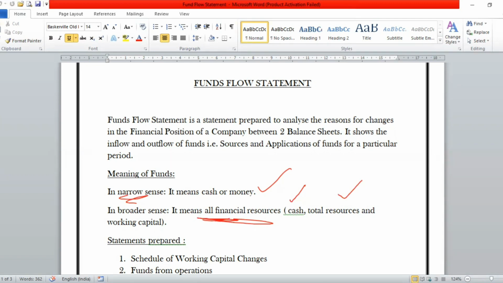Normally, the meaning in the broader sense is applied in many of the concerns, and the narrow meaning is used in very few concerns, those which deal only in cash resources and no other resources in the form of kind. Resources in the form of kind means investments, assets like plant and machinery, furniture, fixtures. So if you are not employing them directly to your business, but you are putting your assets into that business, that is also called your funds under the broader meaning.